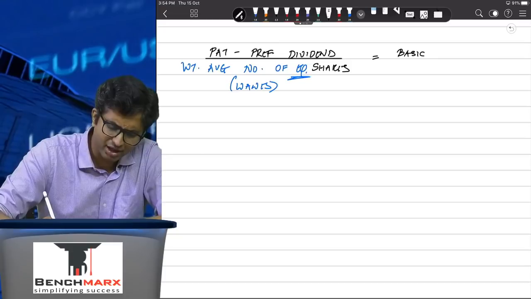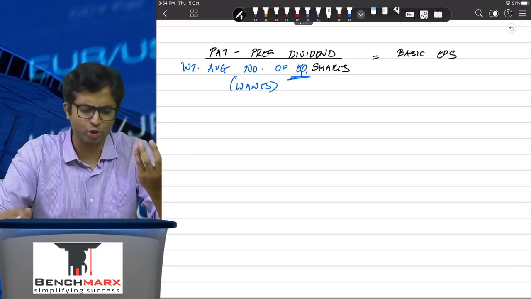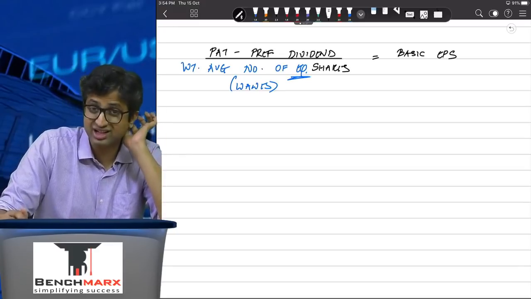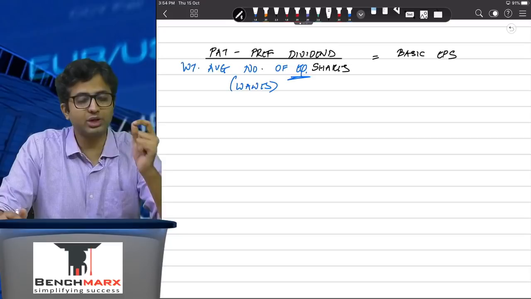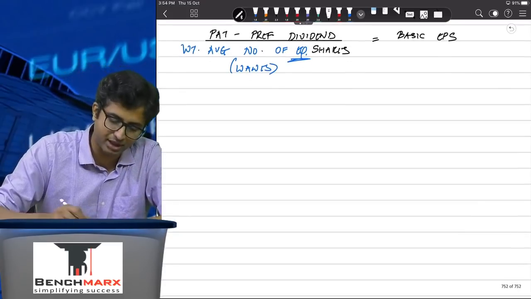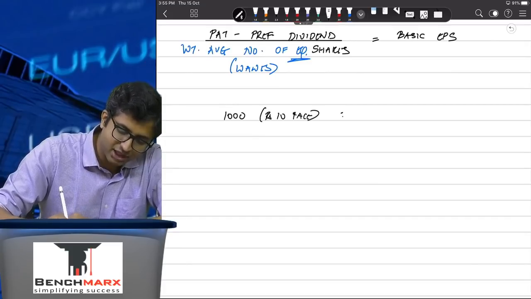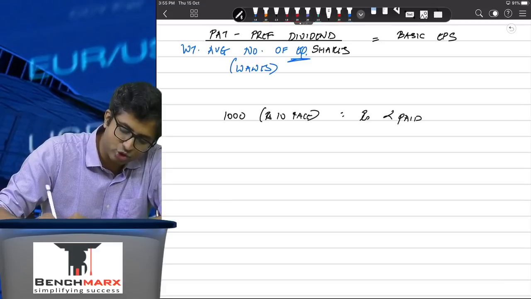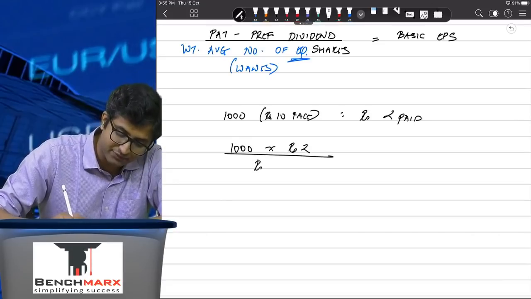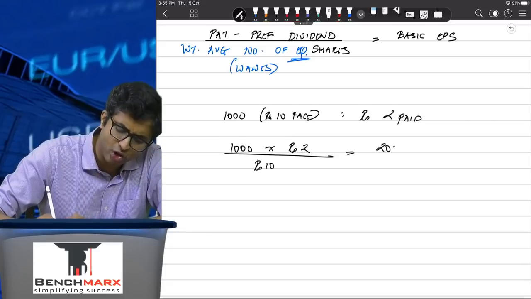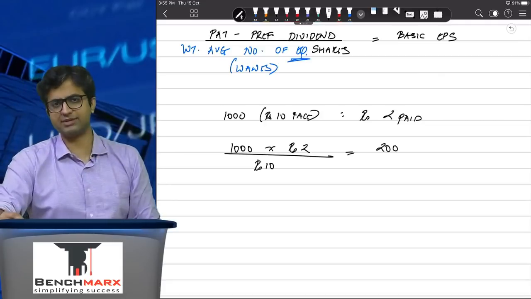Acha, are there any special cases over here? Yes, you have partly paid shares. Acha, if there are partly paid shares, what do you do? Well, you usually take time-based weighted average. Yes, you will still, but if the shares are partly paid, they are not comparable to the fully paid shares. And hence you will have to convert them into equivalent fully paid up shares. So 1000 shares of, let us say, face value rupees 10, if they are rupees 2 paid up, that means these 1000 shares have given you consideration worth rupees 2000, which is equivalent, if these were fully paid shares, to 200 fully paid shares. So you will convert them into equivalent fully paid shares and then take it in the EPS working.